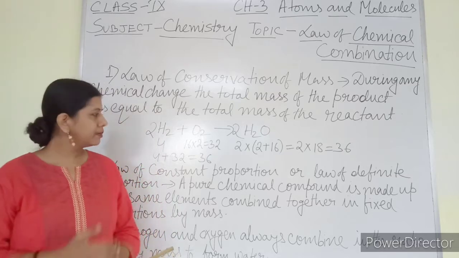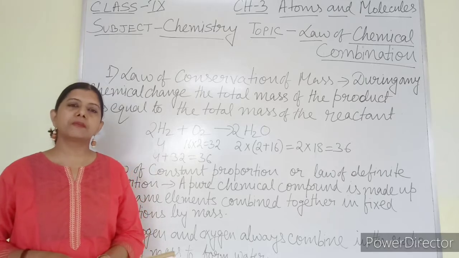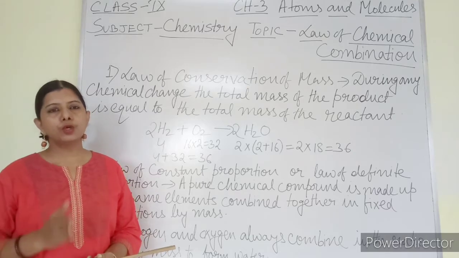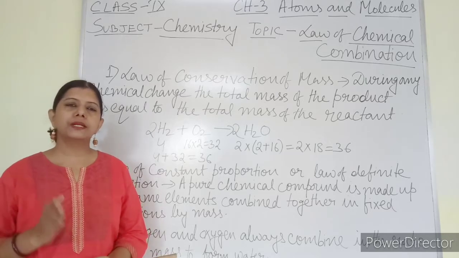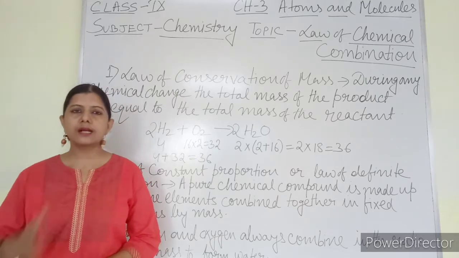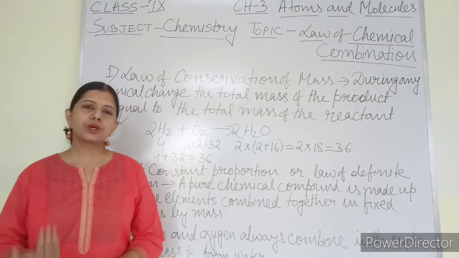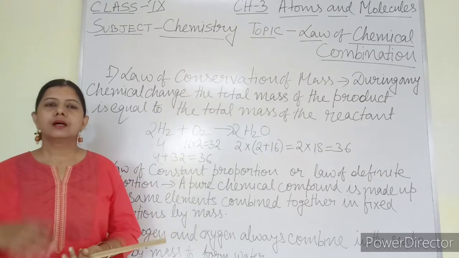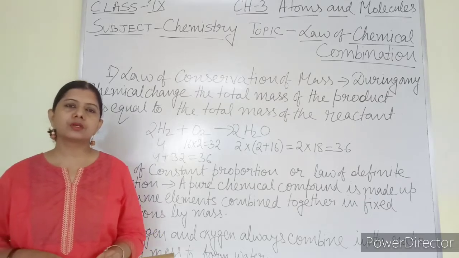Another thing I want to say: before coming to the main topic of this chapter, you have to remember the atomic masses and atomic numbers of certain elements. For you in class 9, up to atomic number 20 should be learned by you. The elements whose atomic number starts from 1 up to 20, you have already learned in the previous class. Still I am saying that before coming to the main topic, the atomic numbers of elements from 1 to 20 and atomic masses from 1 to 40, you have to learn by heart.